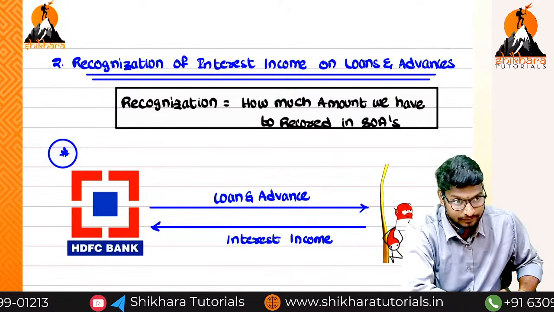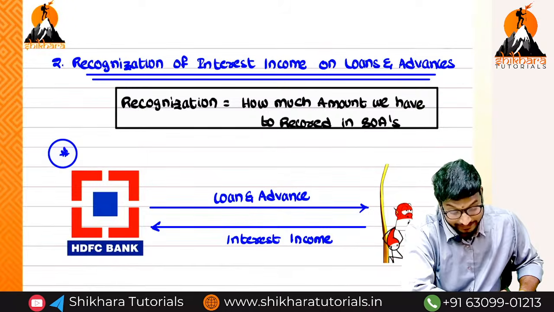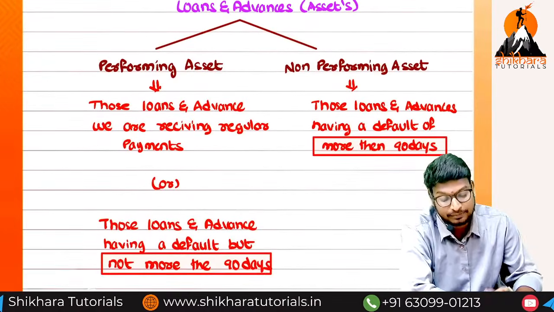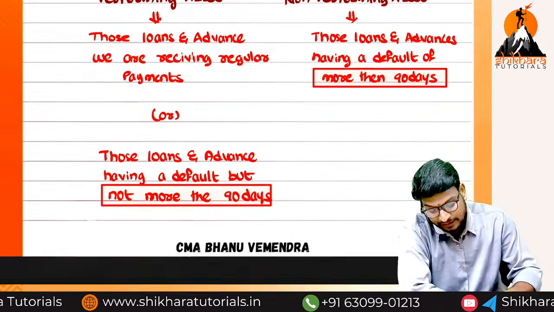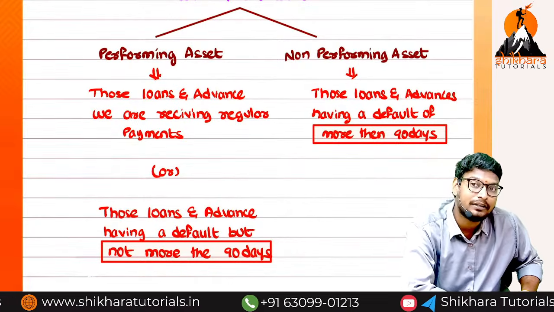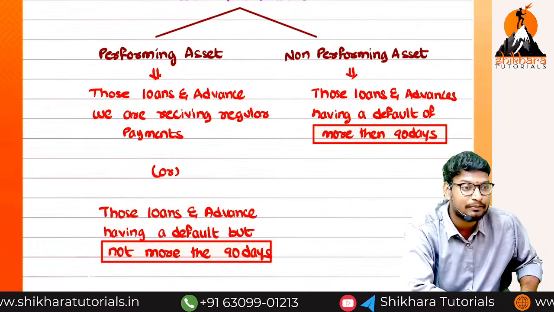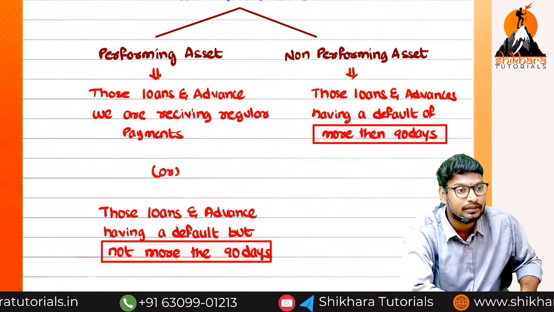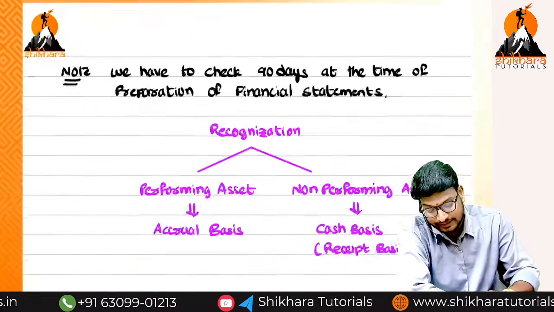or non-performing. If it is a performing asset, we have to recognize interest on an earned basis. If it is a non-performing asset, we recognize interest received, that is, accrual basis and cash basis. So what is the meaning of a performing asset? Default must not be there. Even if default is happening, it must not be more than 90 days. That 90 days we have to check at the time of preparation of financial statements. If the default is more than 90 days, it is called a non-performing asset. We have to recognize based upon the accrual basis or cash basis.